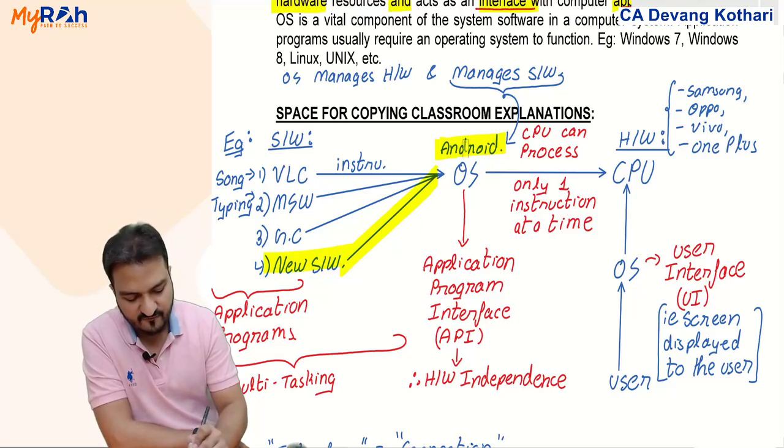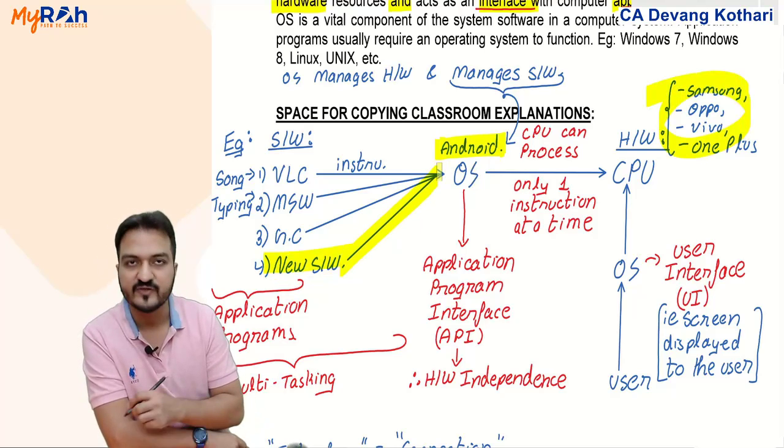If he makes a new software for Android, it can be run by any of these hardware.